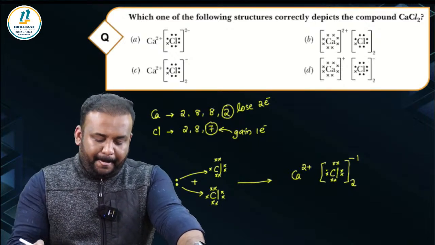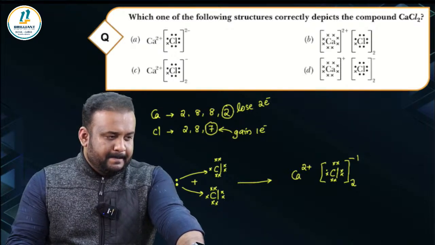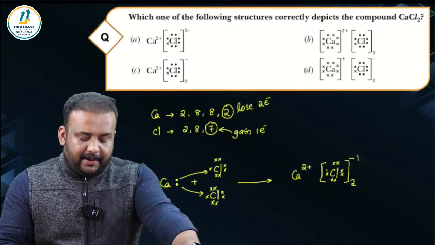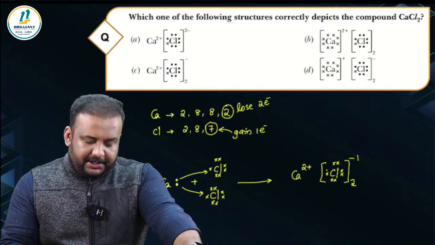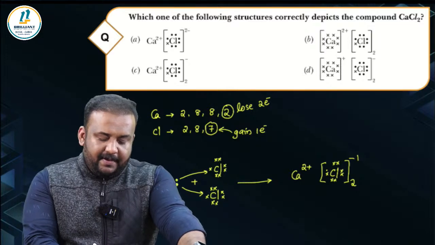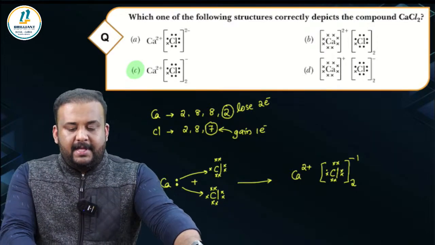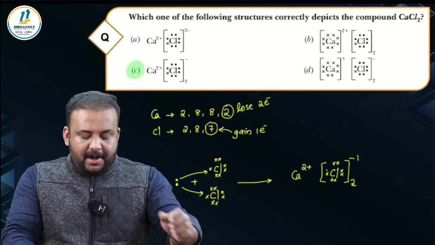Is it clear to all? The idea of drawing the electron dot structure? Okay. So here in the options, calcium with the 2 positive charge and chlorine with 8 electrons and 1 negative charge, and 2 of them, fits best for option C. Right, option C.